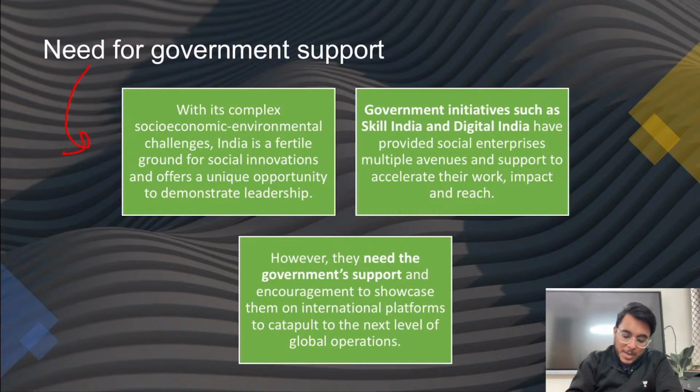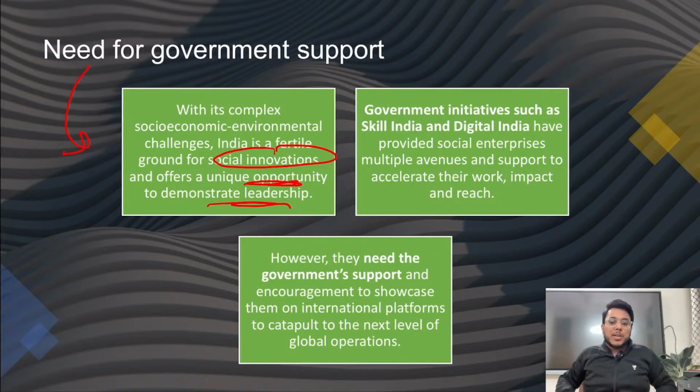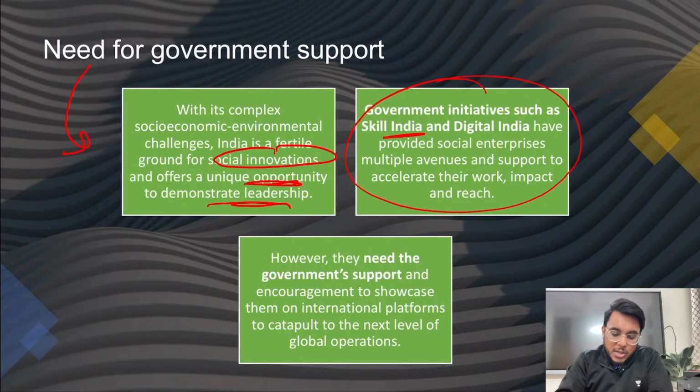Now see this particular thing. India has a fertile ground for social innovations. Okay, social innovations, and these social innovations that we have brought, it needs to be awarded. Okay, and therefore the support needs to be given. Now, many government initiatives such as the Skill India Mission, Digital India Mission, they have provided these social entrepreneurs multiple avenues which they can use. Now the time has come that even more support is to be given to them.